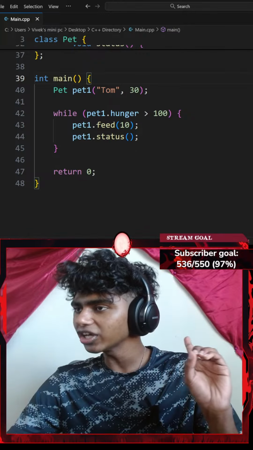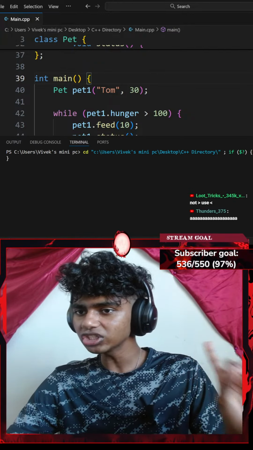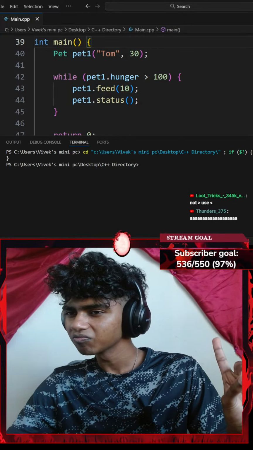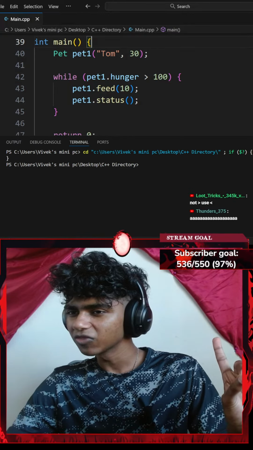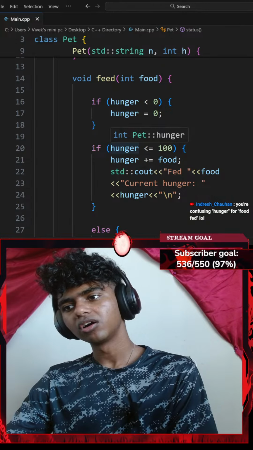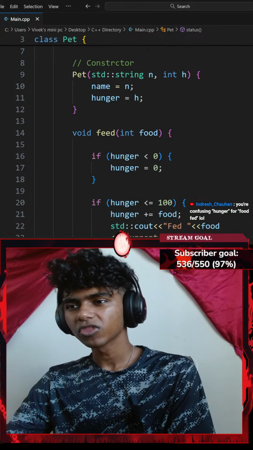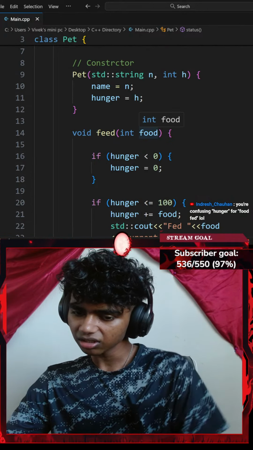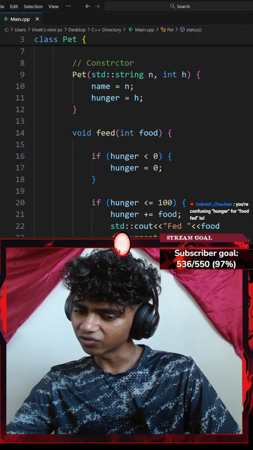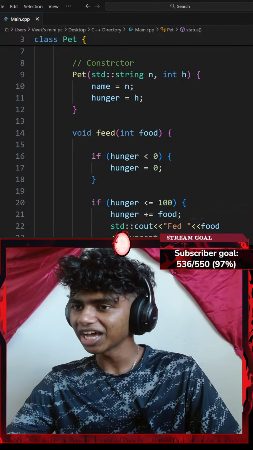Okay, let's go with the control S to save the code and run the command. This should stop my... Okay, it doesn't print. You're confusing hunger for food. For food fed. Wait, if my hunger... Honestly, you're confusing hunger for food fed. Variable name is important, Kappa.